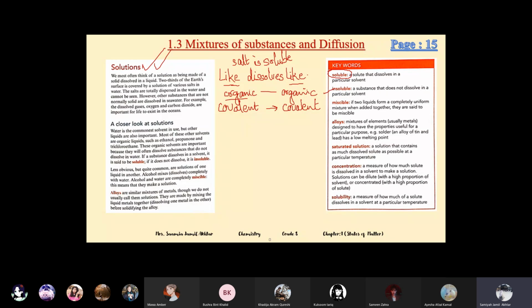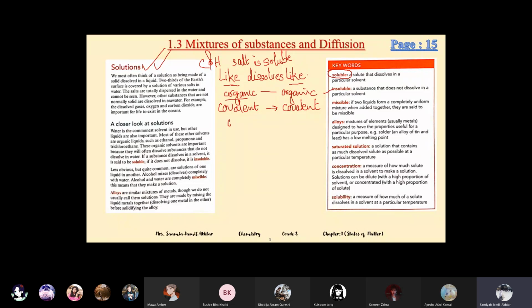Organic compounds are those which contain carbon and hydrogen, like methane, ethane, propane, butane, alkanes, alkenes. They are hydrocarbons, made up of carbon and hydrogen, and they are covalent in nature. So the covalent compounds dissolve only in covalent compounds.